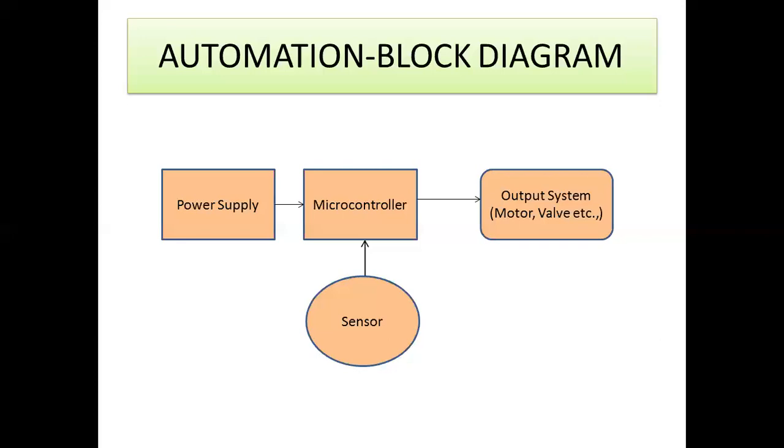Sensor sends the physical parameter. For example, if I'm using a pressure sensor, it can measure the pressure of a particular environment. It can measure the pressure and give those pressure values in analog format to the microcontroller. But the microcontroller can read the values only if they are in digital form. So the microcontroller has the capacity to convert the analog signal into a digital signal.